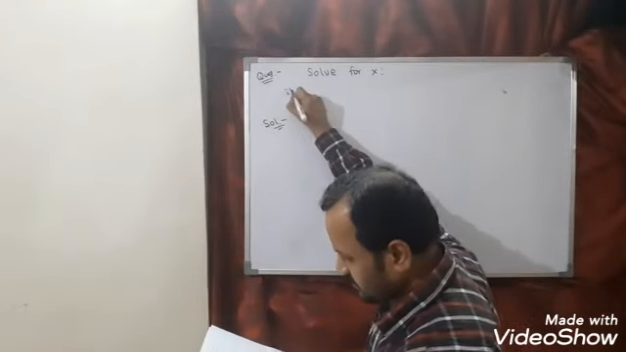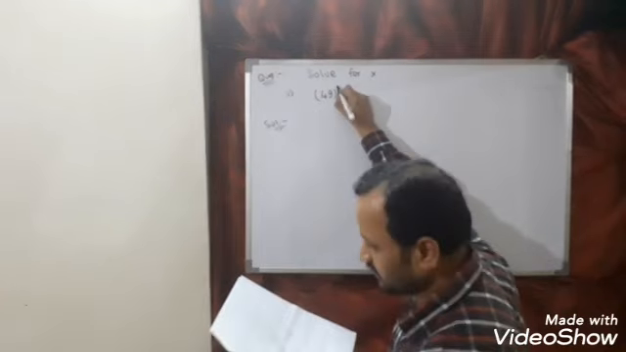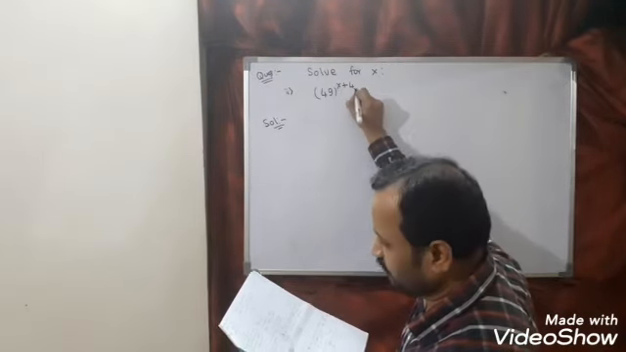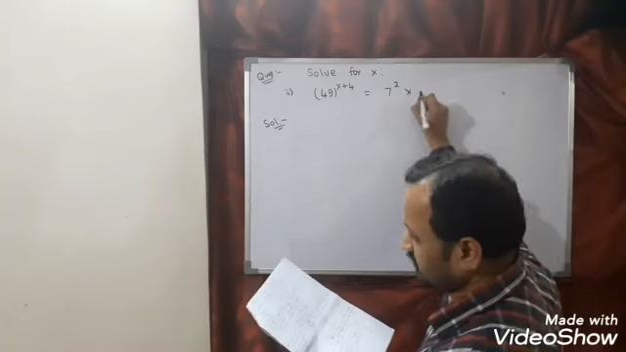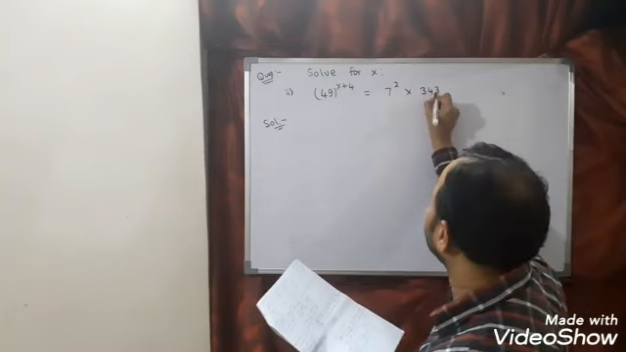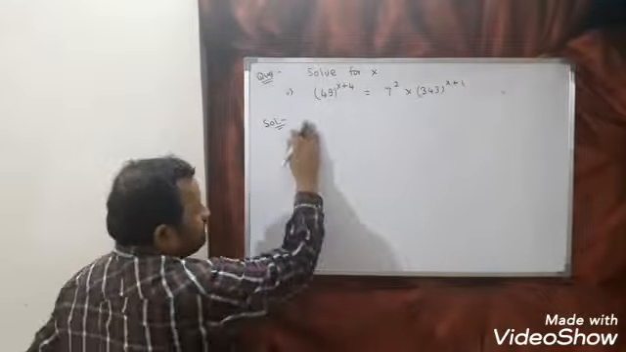This is the second bit, and the question here is solve for x: 49 to the power x plus 4 is equal to 7 square into 343 to the power x plus 1. Now look here, again same type only. This 49 we can write as what? Because here 7 is there.